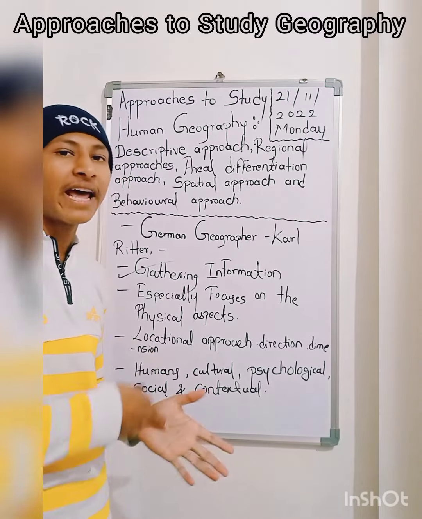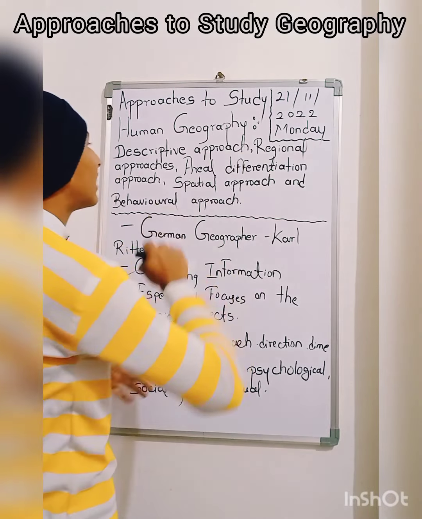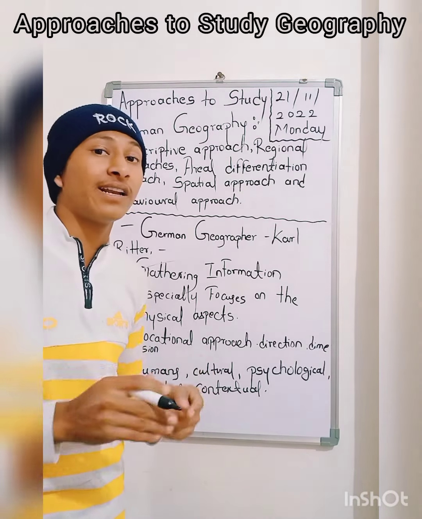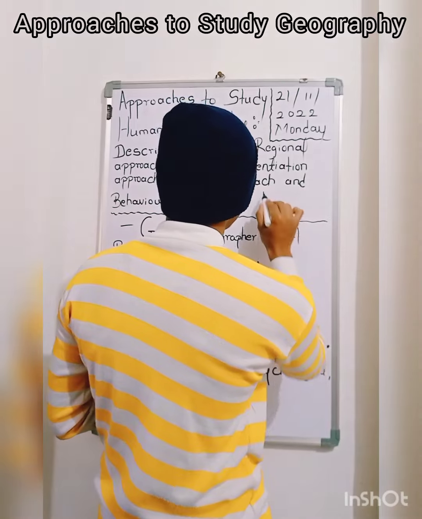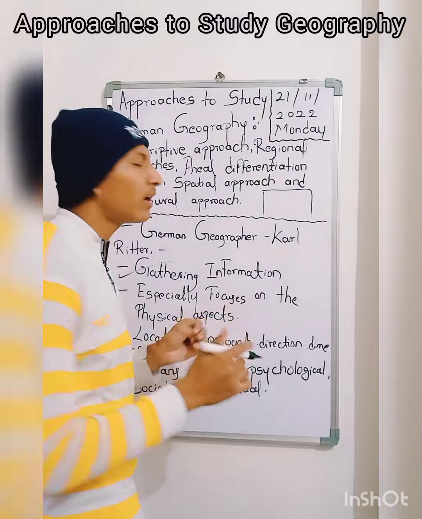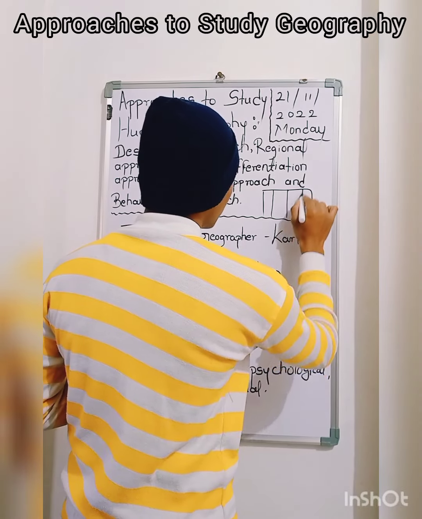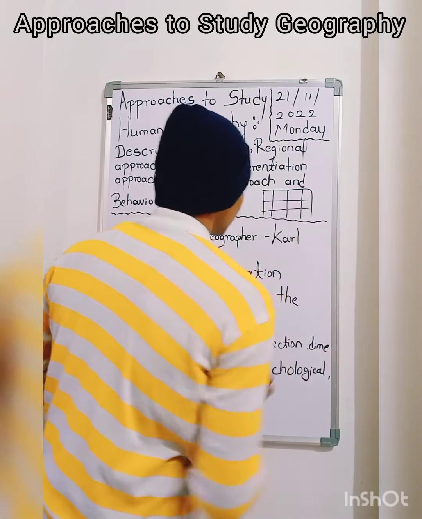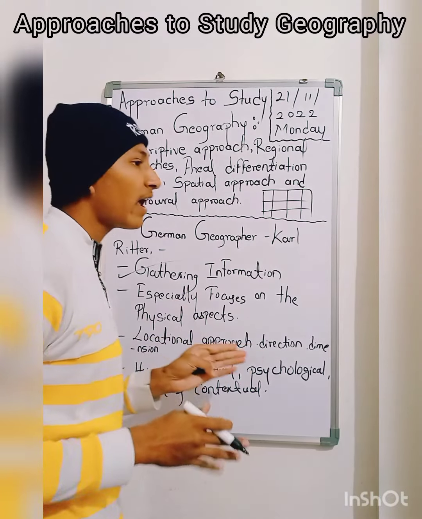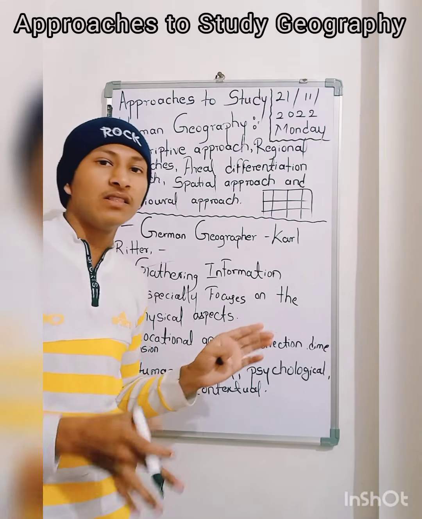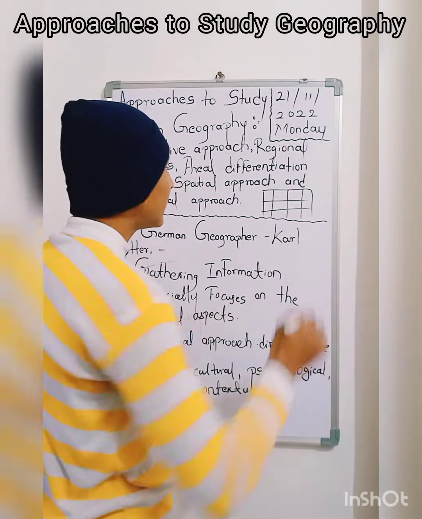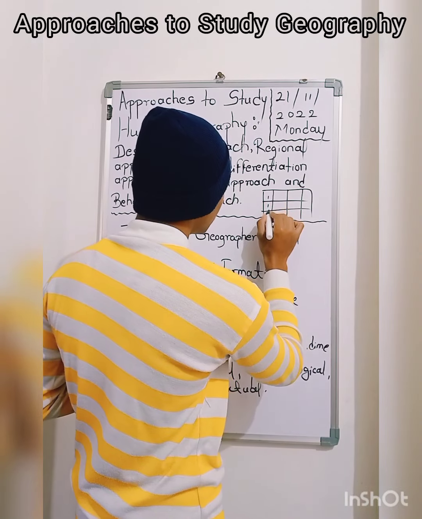Okay, location, direction, dimension, that will focus. That we call the locational approach, sorry, regional approach. How we have to understand that regional approach, I will reveal with a diagram. You have to consider this diagram as the world. If I cut that world into these pieces, if I bifurcate it into these fragments, then you will see these are the small regions.